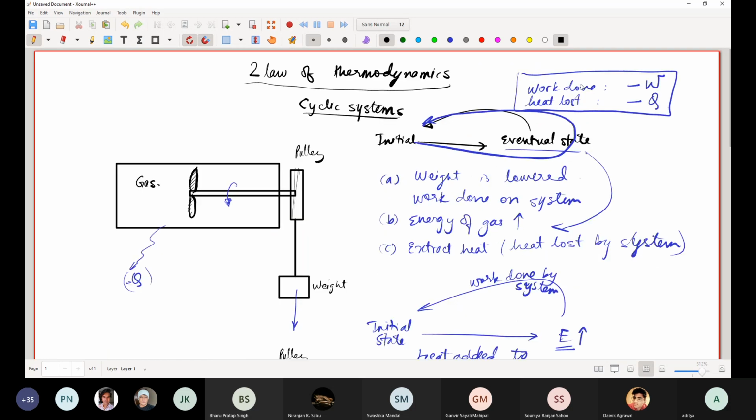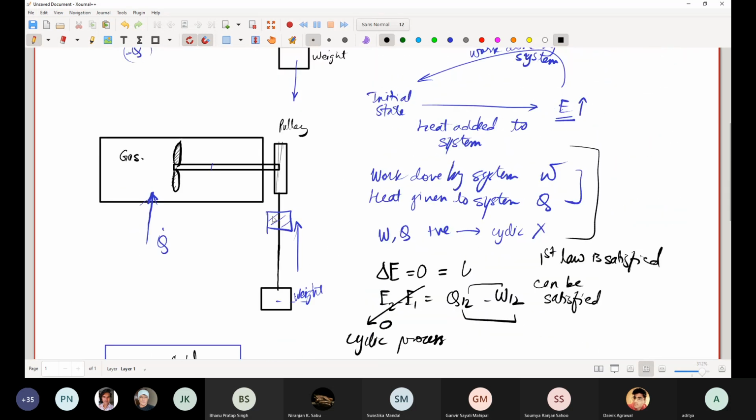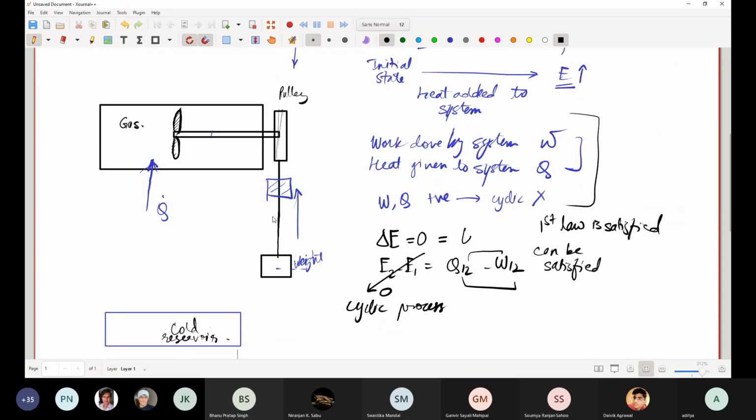What about this? Over here also E2 minus E1 is equal to Q12 minus W12, because both the signs are negative. Over here also, because E2 minus E1 is 0, Q12 minus W12 is also satisfied. So this is also possible by the first law. But the first process is not possible in reality, while the second is. Meaning there has to be an additional law which tells you the impossibility of the first process. The first law will still be valid despite the process not being feasible in reality.